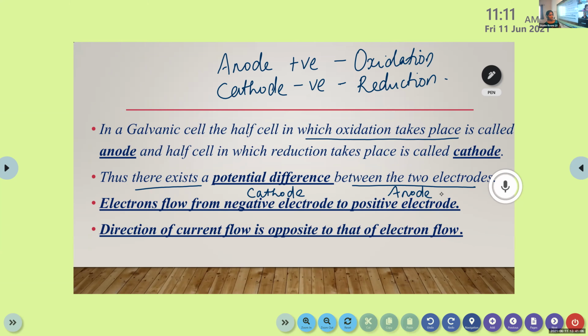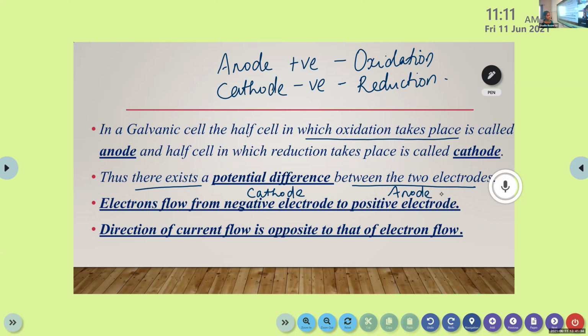So there are two types of half cells. First one is cathode and the second one is anode. Cathode is where reduction takes place, anode is where oxidation takes place. Due to these oppositely charged electrodes, a potential difference exists between them, and electrons can flow from the negative electrode, cathode, to the positively charged electrode, anode. But in the case of current, it will be in the opposite direction.